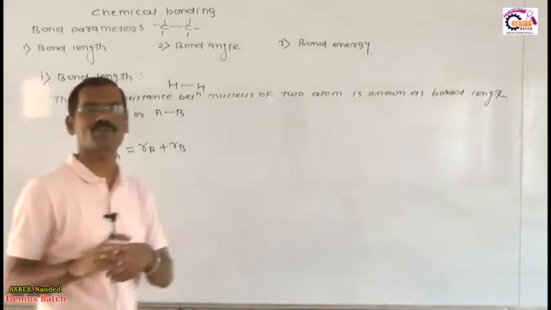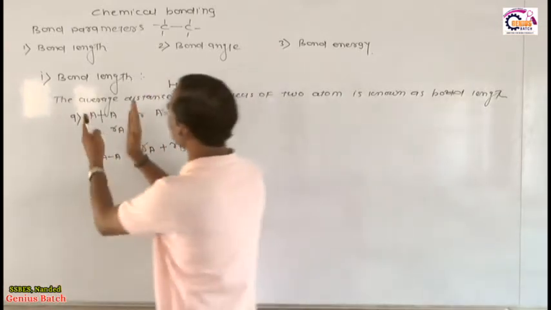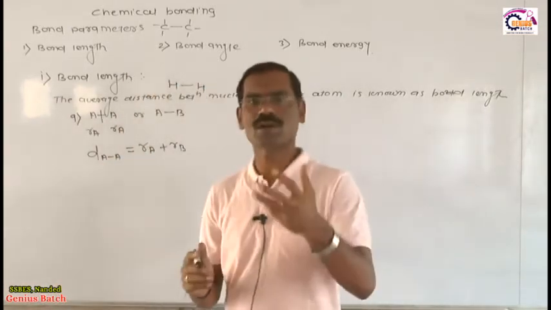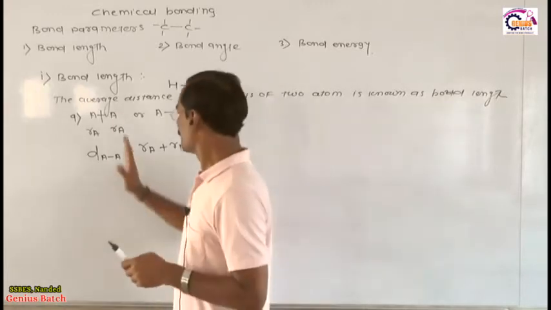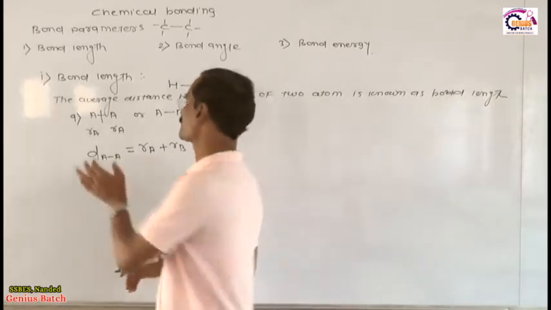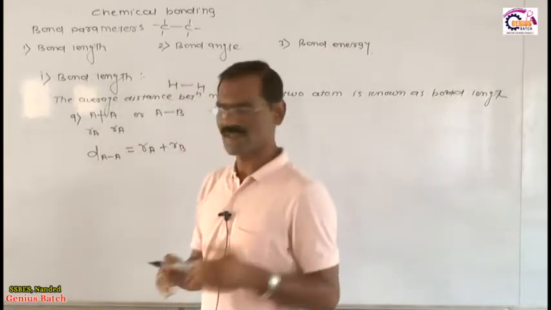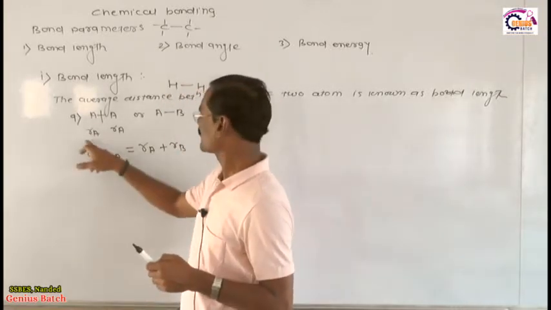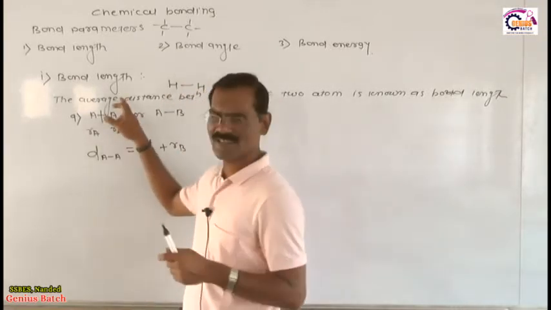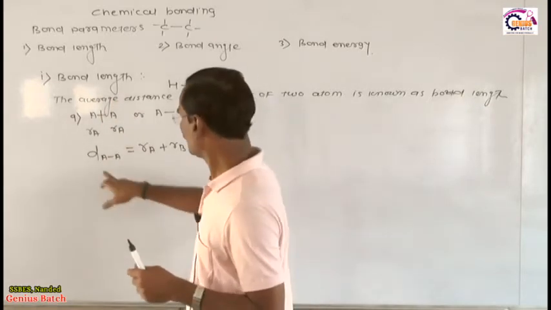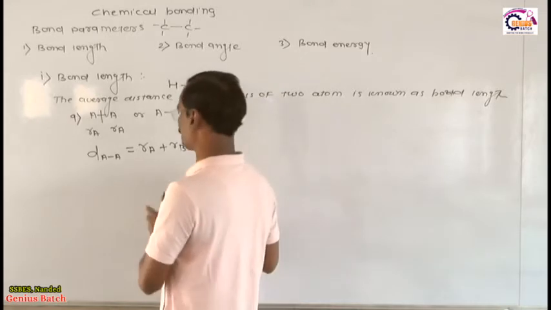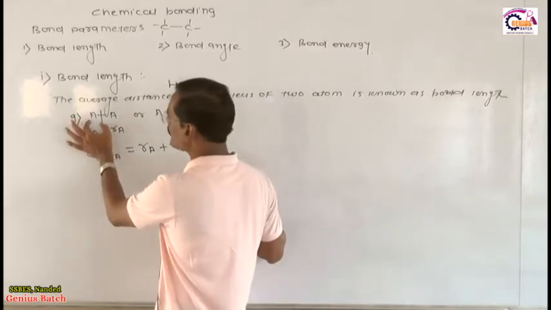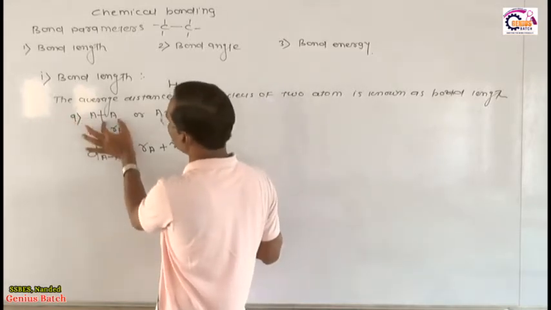What is the definition of covalent radius? Half of the distance between the two atoms bonded by means of a covalent bond is called the covalent radius. And whenever we consider the average distance of this covalent radius, it is called the bond length. This is the radius of A, and the other A is also the radius of A. Therefore, distance of AA is equal to radius of A plus radius of A. Obviously, the radius of this atom means half distance.